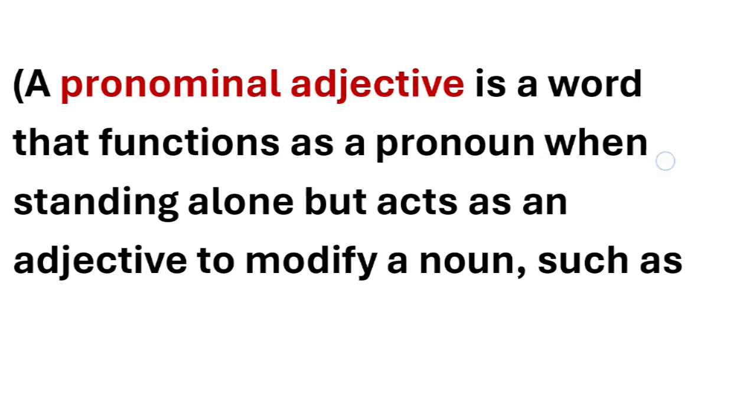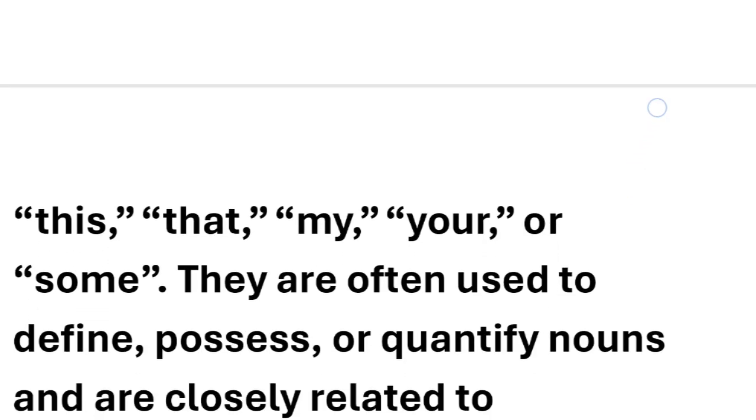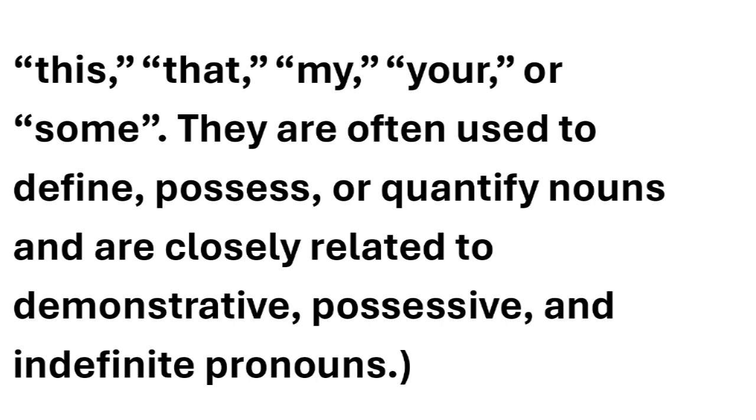A pronominal adjective is a word that functions as a pronoun when standing alone, but acts as an adjective to modify a noun. So when they're standing alone, they will be a pronoun, but when they come before a noun, they'll be functioning as adjective. For example, this, that, my, your, or some. They're often used to define, possess, or quantify nouns and are closely related to demonstrative, possessive, and indefinite pronouns.